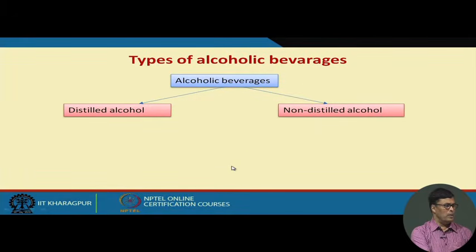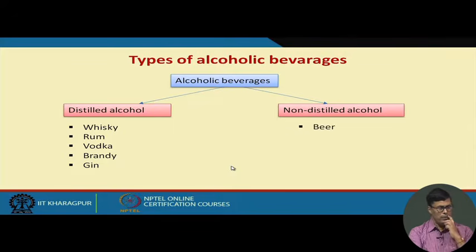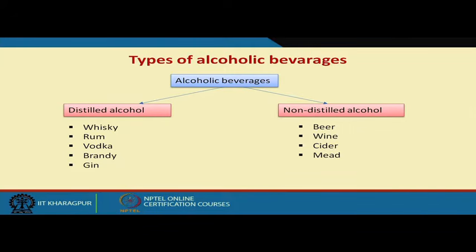So, let me share the types of alcohol fermentation process. As per use of alcohol as a beverage, it can be divided into two types. One is called distilled alcohol, another is non-distilled alcohol. Now, what do we mean by distilled alcohol? Distilled alcohol means that after the fermentation is over, it passes through the distillation process, and through the distillation process we get the pure alcohol.